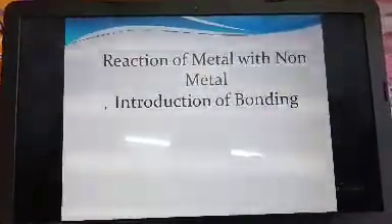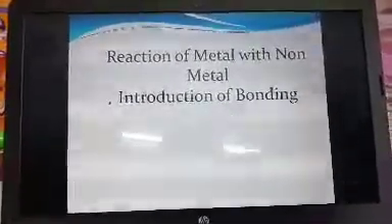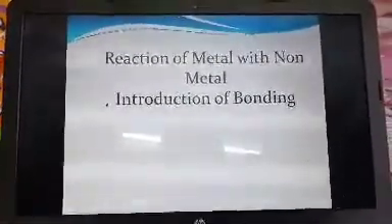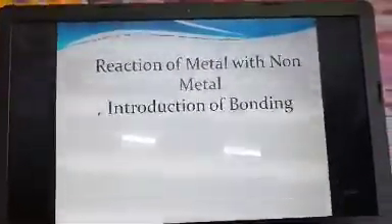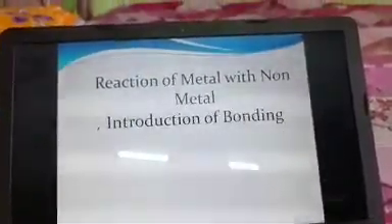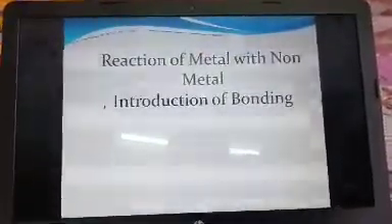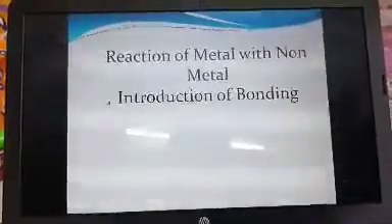And what is the significance of the electron dot symbol? It will help us to understand how many electrons are present in the outermost shell, and how many electrons are required to get stability. Also, it will determine the valency of the elements. So this is about the electron dot symbol.